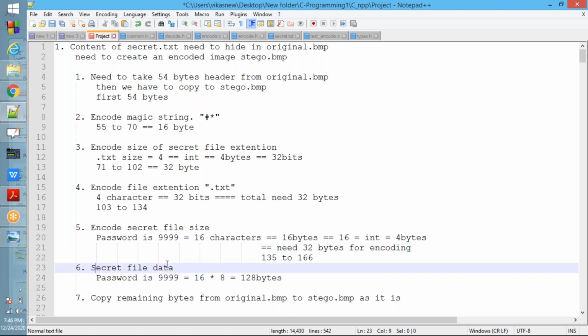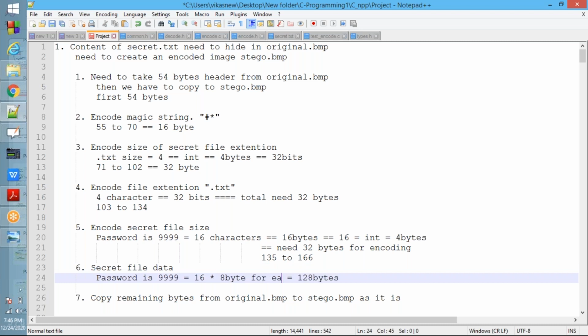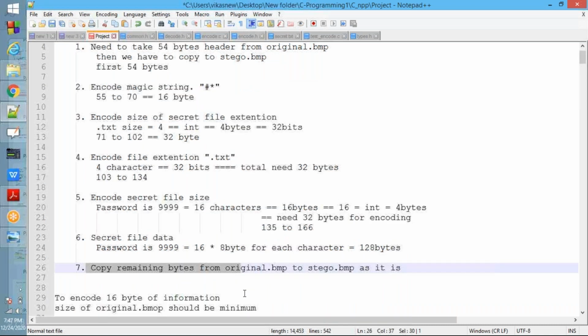See the next one, the secret file data. The password is 16 characters, and each character requires 8 bytes, so the total is 128 bytes. Next, copy the remaining bytes from original.bmp to stego.bmp as it is.